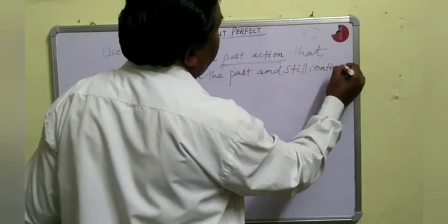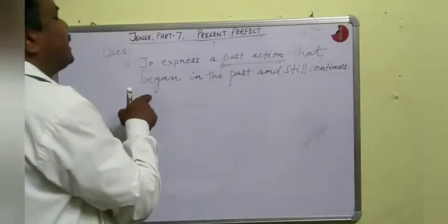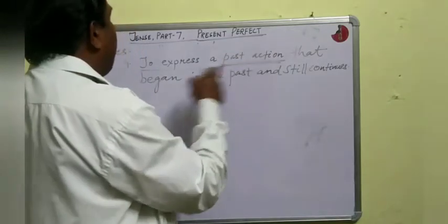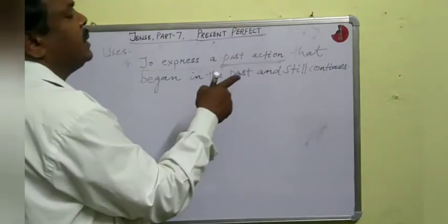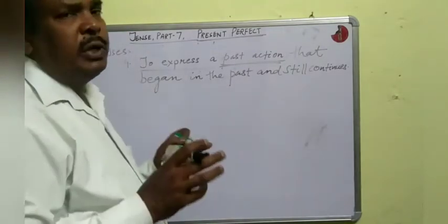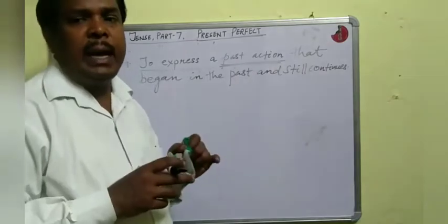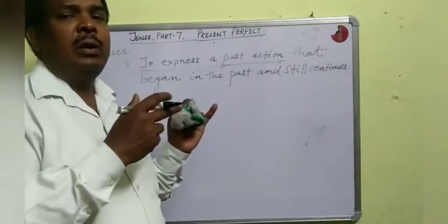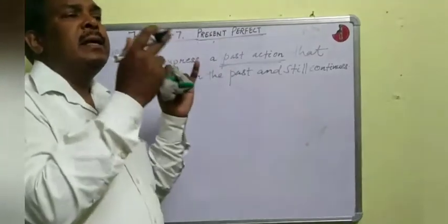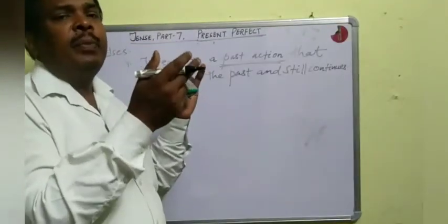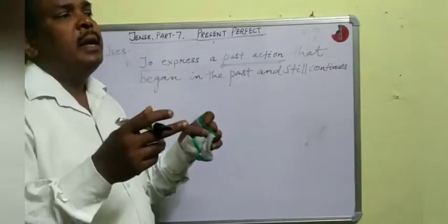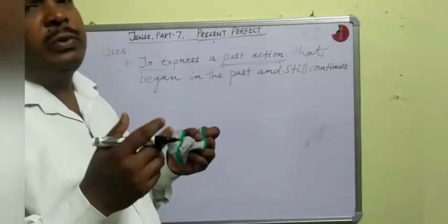Or you can say to express an action that began in the past and still continues. Okay, we are using present perfect tense for an action that started sometime in the past and still continues.